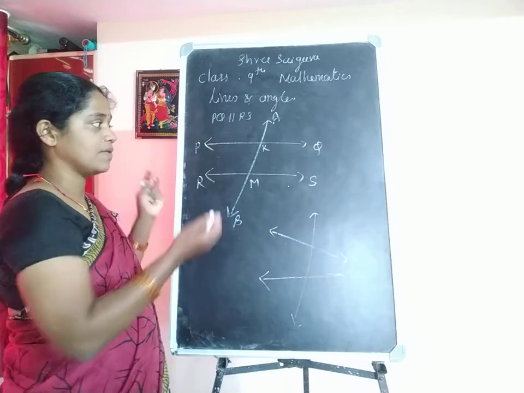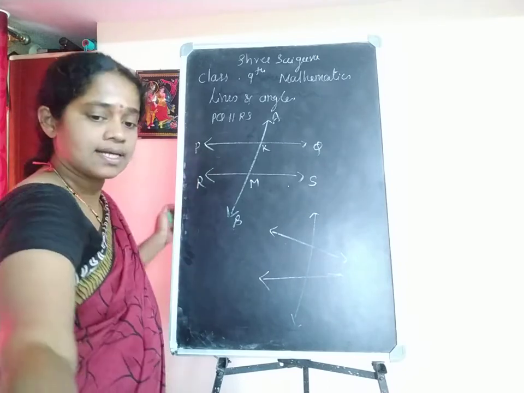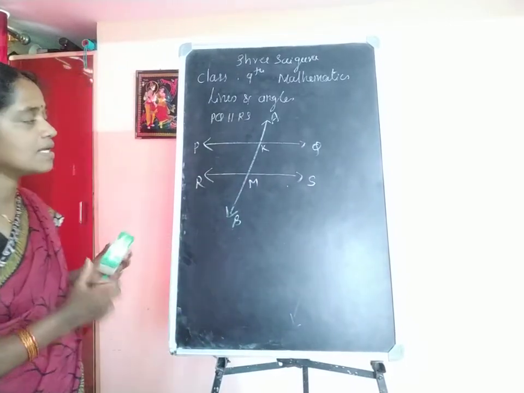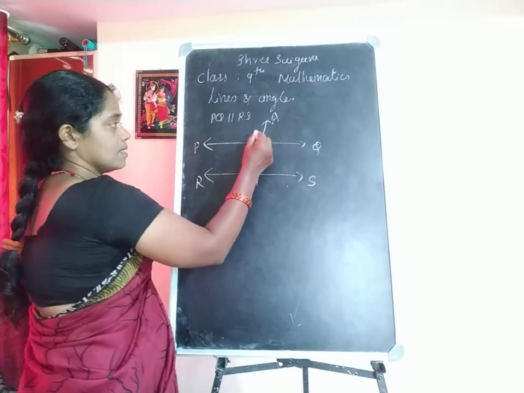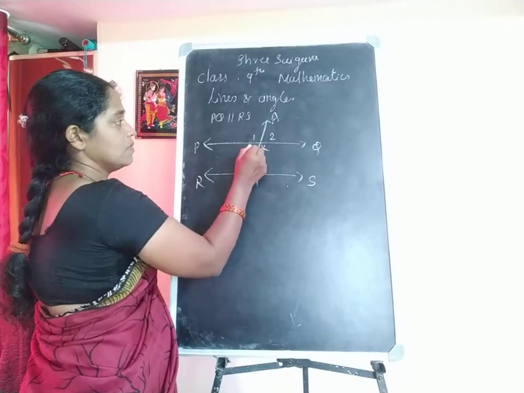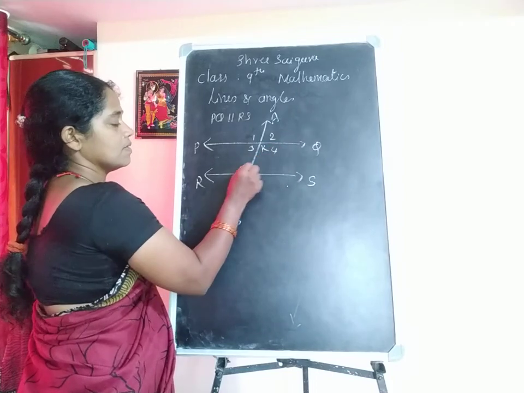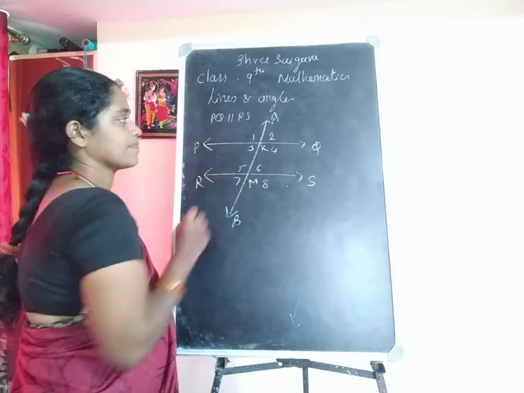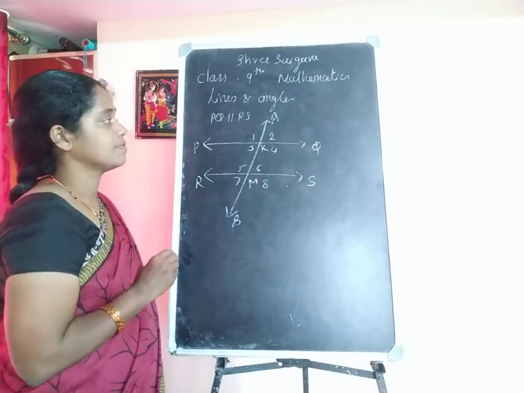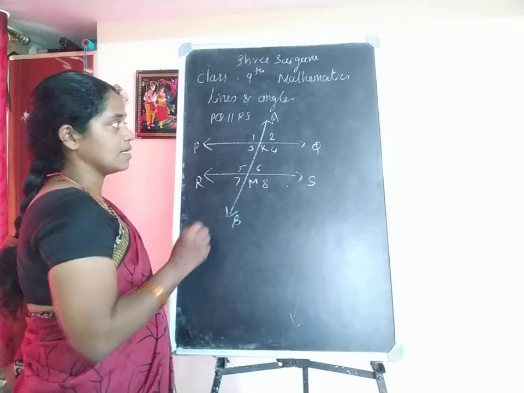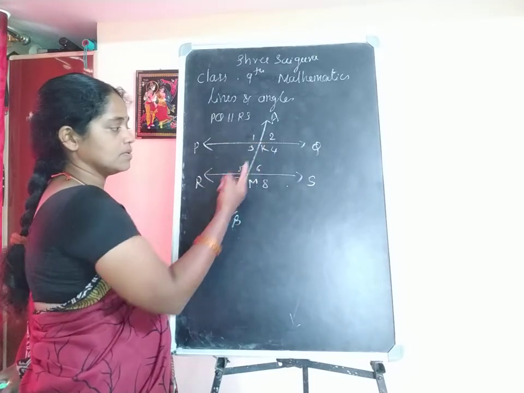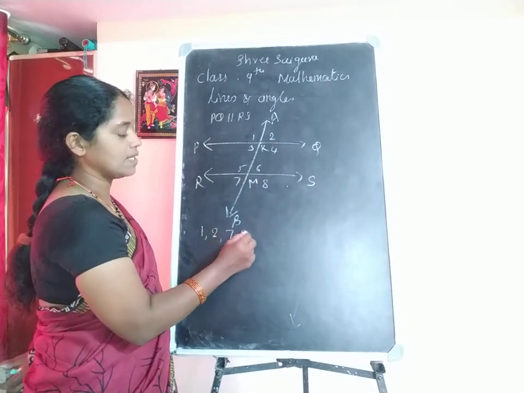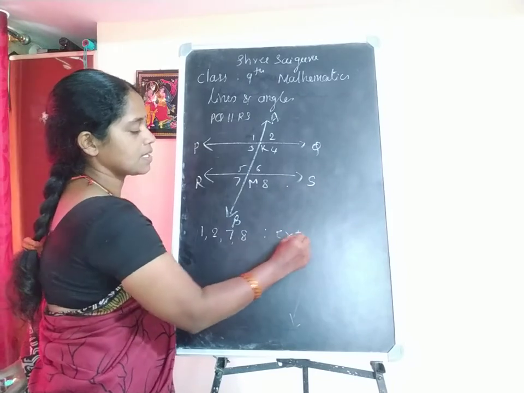So first of all, we have to notice this kind of lines, I mean parallel lines. Let's see here. I will name the angles 1, 2, 3, 4, 5, 6, 7 and 8. In this diagram, 1, 2, 7 and 8 are the external angles.